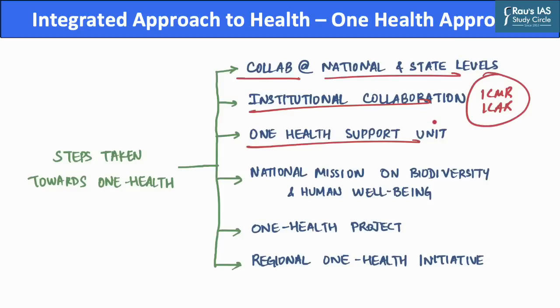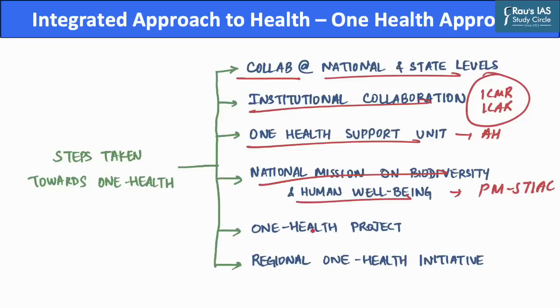Further, the One Health Support Unit was initiated by the Department of Animal Husbandry and Dairying in order to develop a national One Health framework, which is aimed at improving national and state level resource allocation and the policy ecosystem on zoonotic diseases. Additionally, a national mission on biodiversity and human well-being was established by the Prime Minister's Science, Technology and Innovation Advisory Council, also known as PMSTIAC.